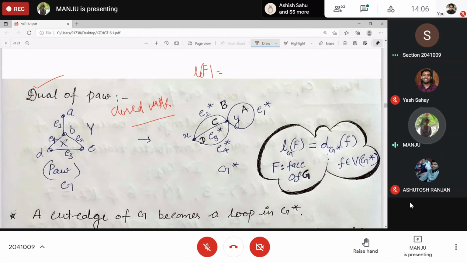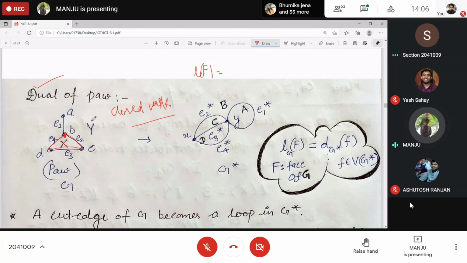For example, in this case X, what is the length of the boundary of this X? E4, E3, E2. And here it is closed, right? The smallest closed walk, that will be your length.